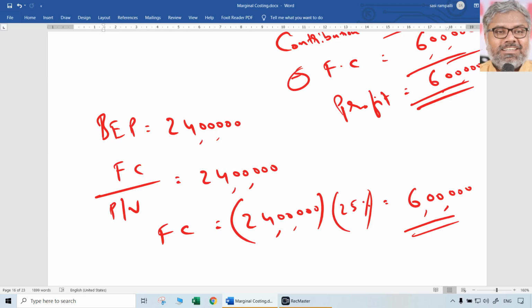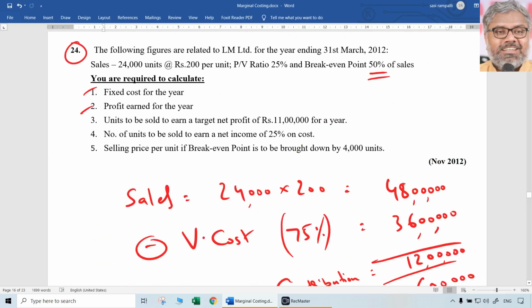So the total sales are 48 lakhs. When break-even sales to the total sales ratio is 50%, the margin of safety ratio is going to be the complement of that, which is 50%.